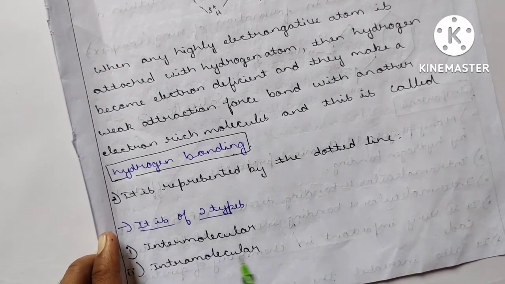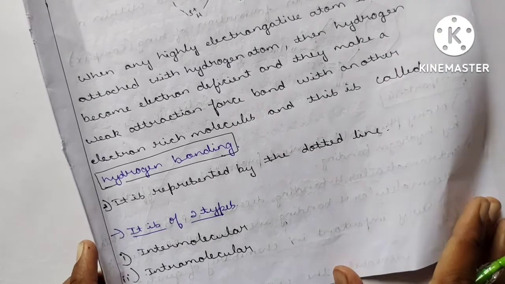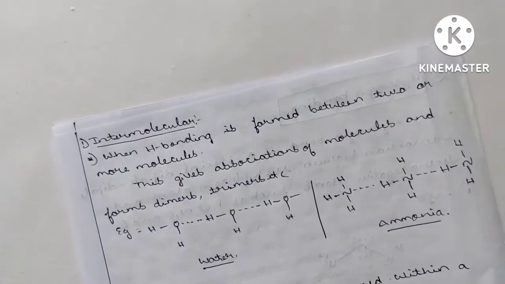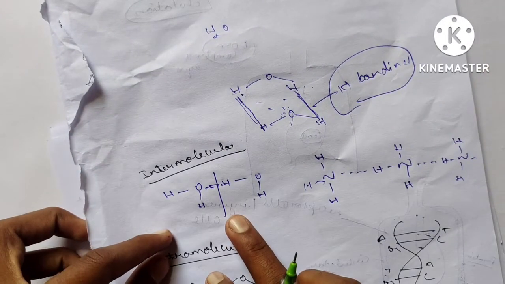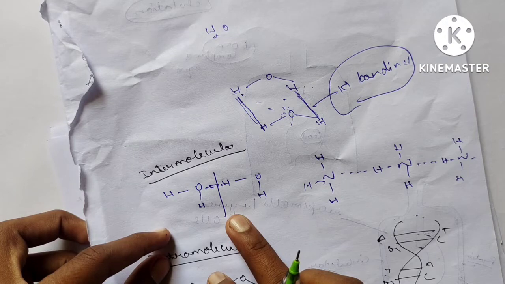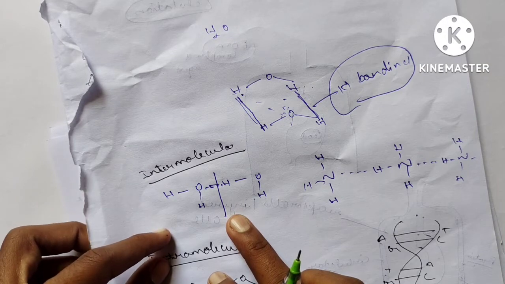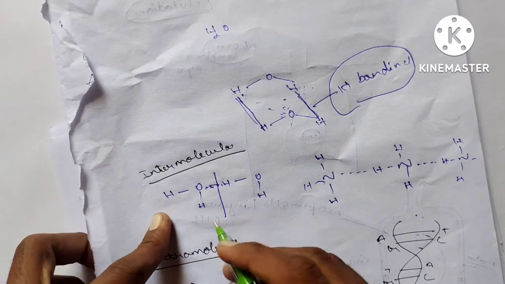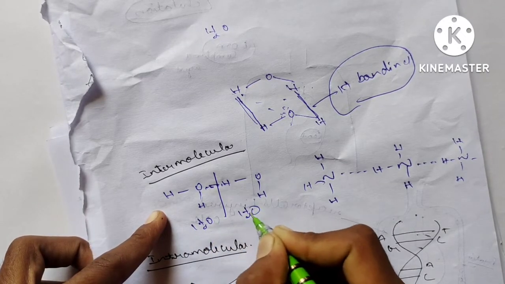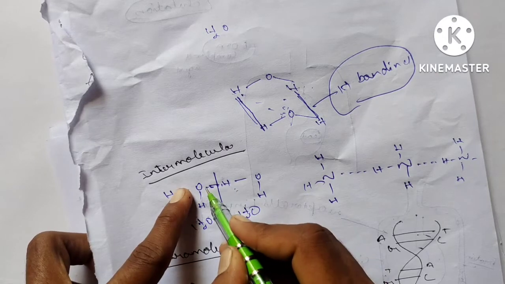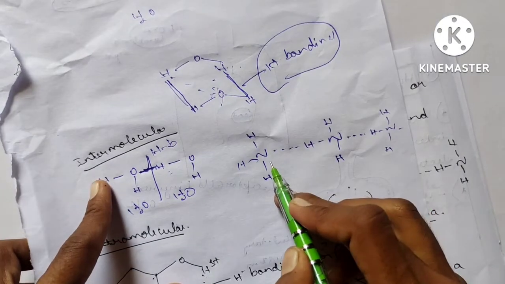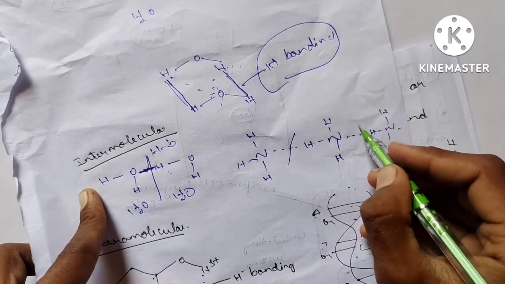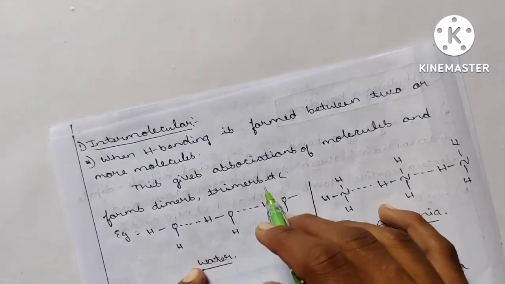Mainly hydrogen bonds are of two types. One is intermolecular hydrogen bonding, then intramolecular hydrogen bonding. Now what are inter and intramolecular? We will study with an example here. My dear brothers and sisters, intermolecular means hydrogen bonding between two or more molecules. See, this one is water, this one is also water. Two molecules of water are joined by which bond? This one, the hydrogen bond. Two or more, see, ammonia molecules are joined by which bond? Hydrogen bond. This is nothing but intermolecular.